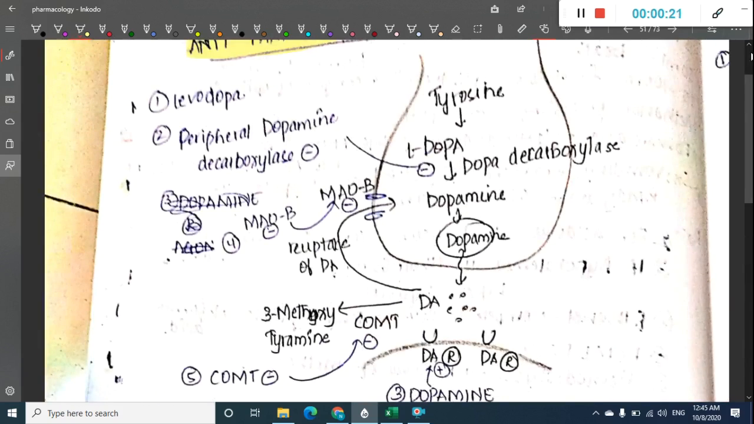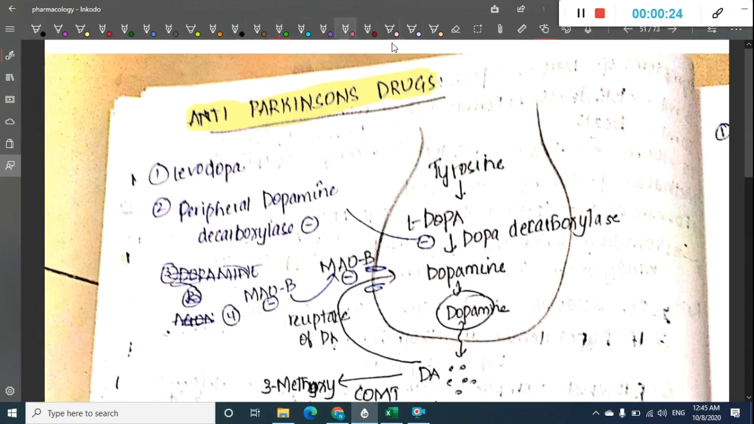Before we go into the drugs, Parkinson's disease mainly occurs due to deficiency of dopamine. Whenever there is decreased dopamine in the nigrostriatal pathway, this leads to Parkinson's disease, where the patient manifests with mask-like face, bradykinesia, and tremors.